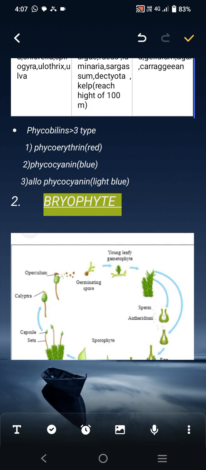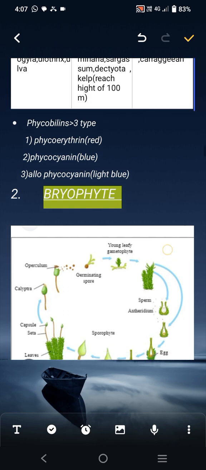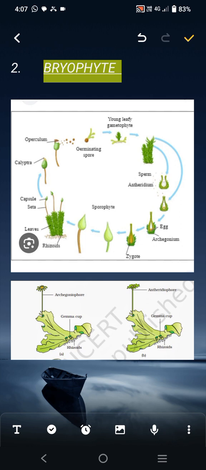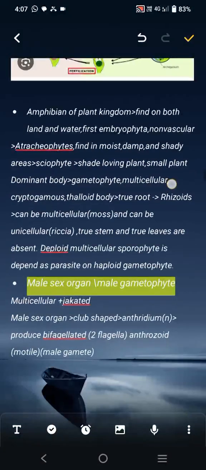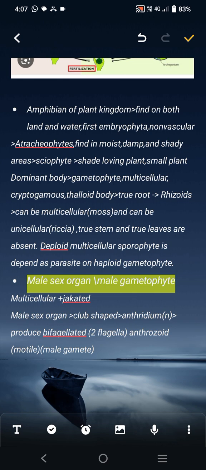Then second is bryophyte. What is bryophyte? Something more advanced than algae. It is also called the amphibian of the plant kingdom, found in both land and water, terrestrial and aquatic both.